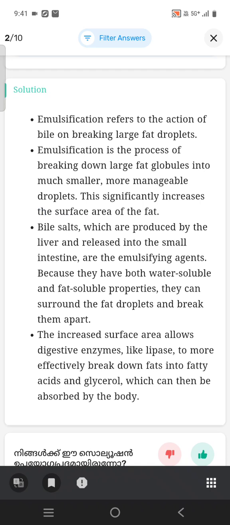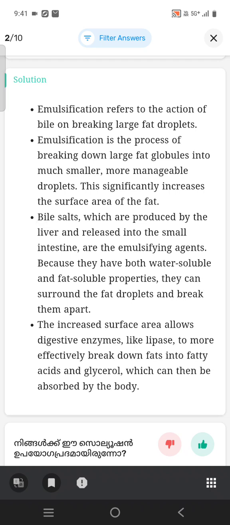Bile salts, which are produced by the liver and released into the small intestine, are the emulsifying agents because they have both water soluble and fat soluble properties. They can surround the fat droplets and break them apart. The increased surface area allows digestive enzymes like lipase to more effectively break down fats into fatty acids and glycerol, which can then be absorbed by the body.